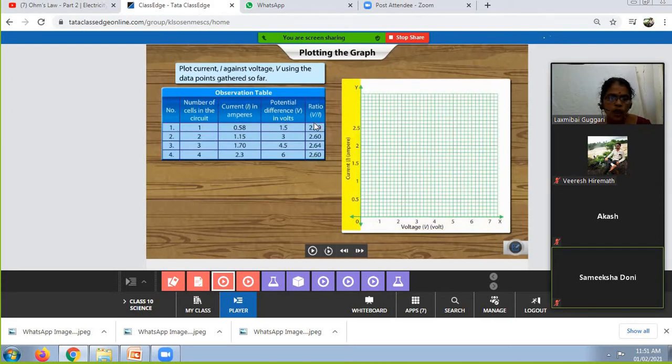So we can see that approximately the ratio of V and I is constant. Even though we are increasing the voltage, we are increasing the current. After increasing both, we will see that the resistance is constant. The ratio of V and I is the resistance, which, as explained by Ohm's law, remains constant.